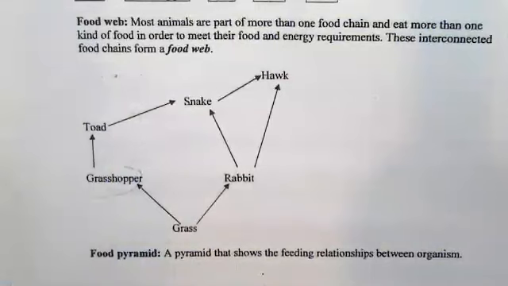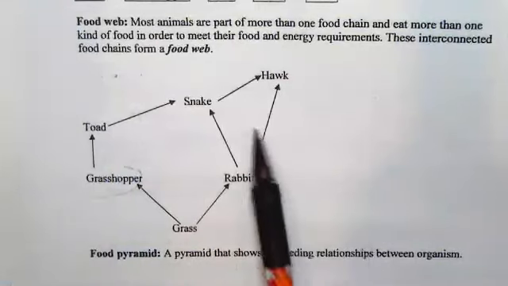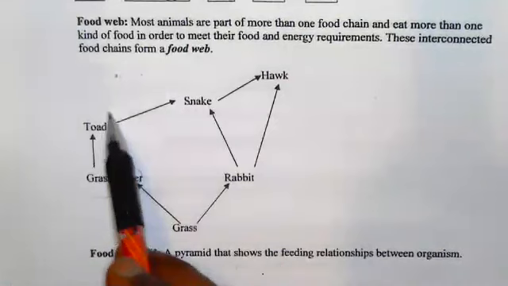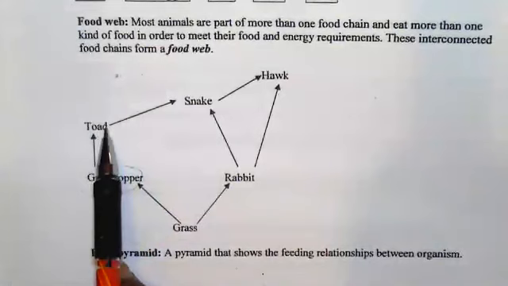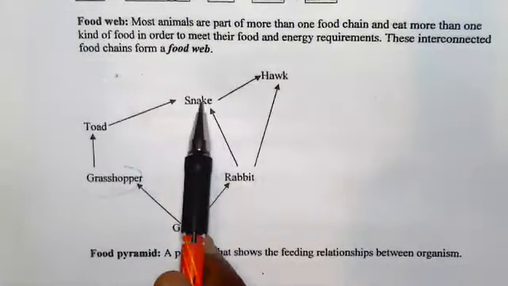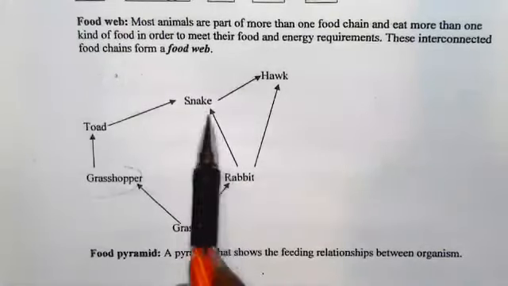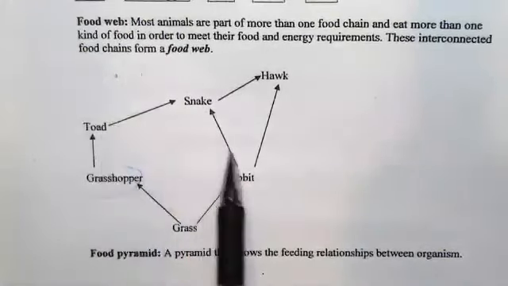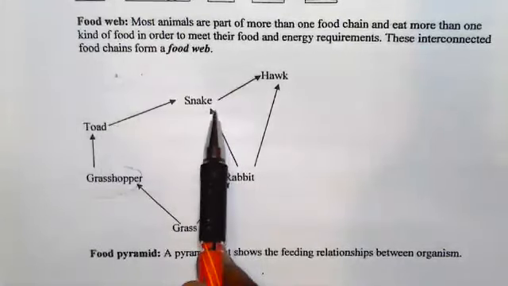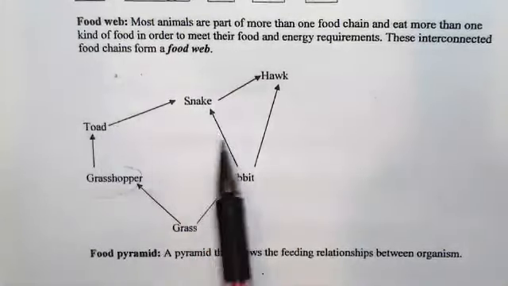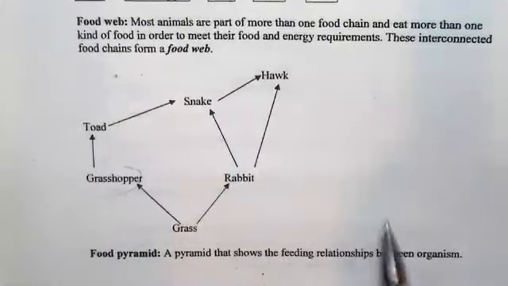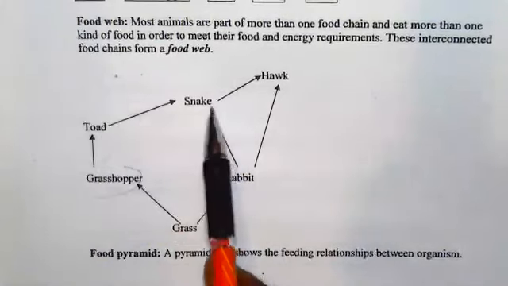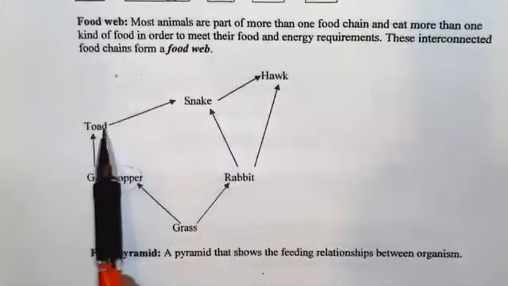Okay. A question like, what is likely to happen to the snake population when the toad population is down? If the toad population is down, this is down. Now what's happening? The snake still has food coming from the rabbits. So in that case, the source of food is not completely cut off. Something is coming from this end. So the population of the snake is unlikely to change. So that is what we can hypothesize. It's unlikely to change because it still has some source of food from here, right?